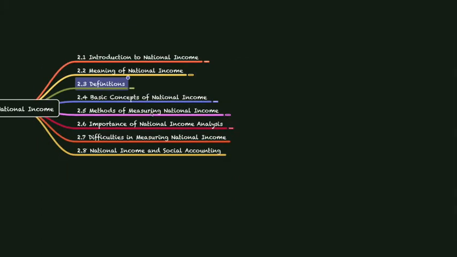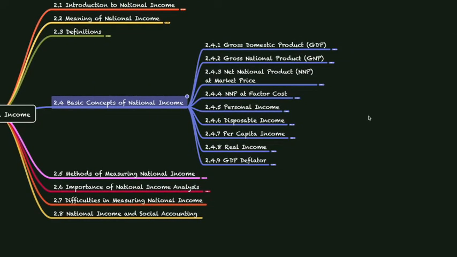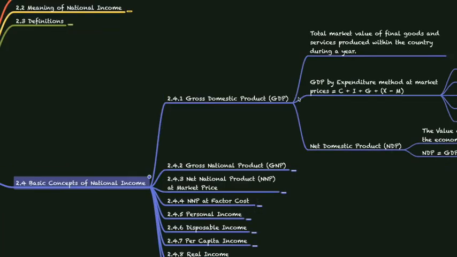Next, we are going to see some of the basic concepts of national income. These are a few national income concepts which are currently in practice in any economic system. The first one is gross domestic product, which is also called GDP in short form.